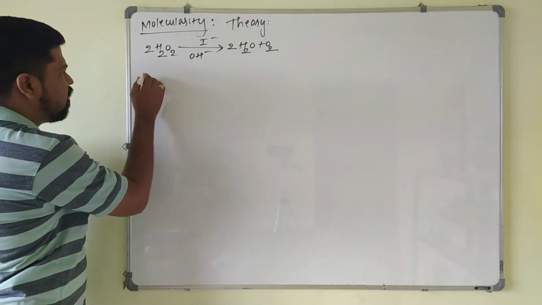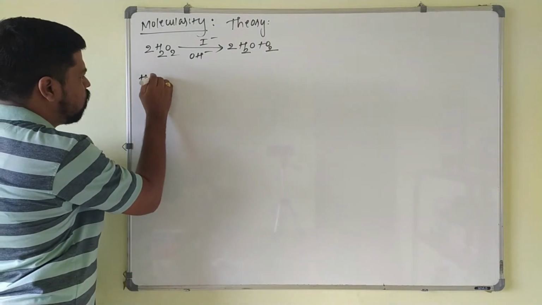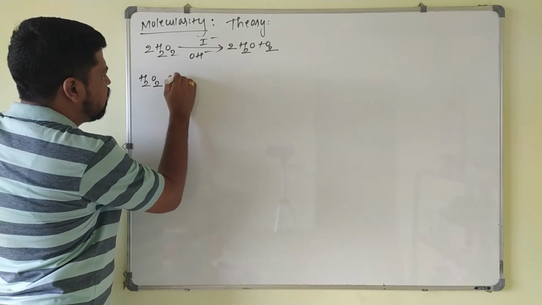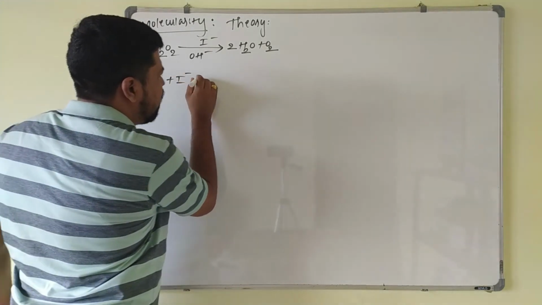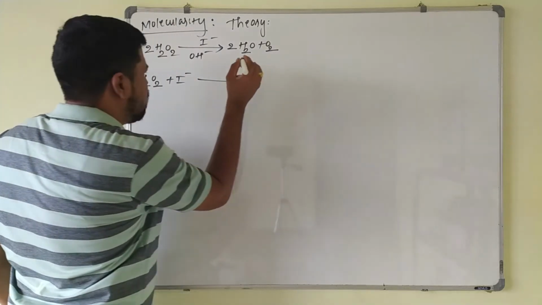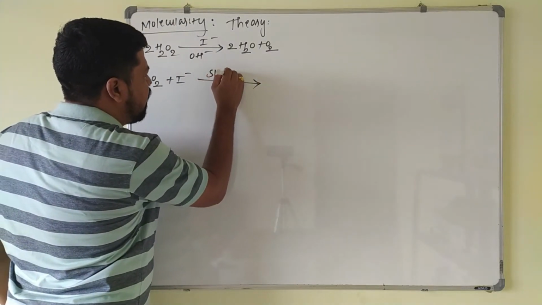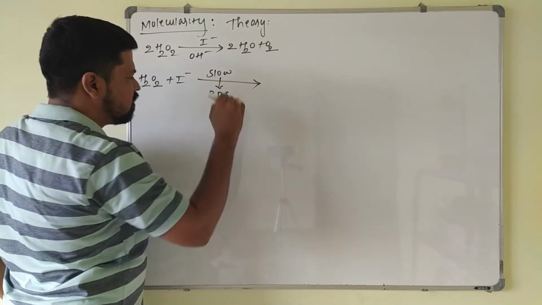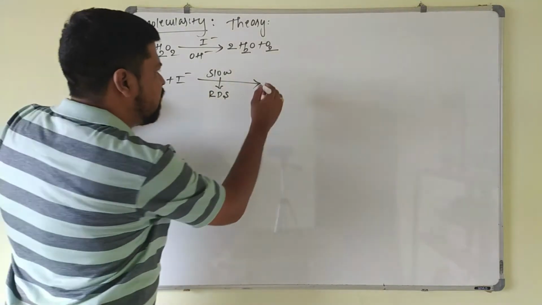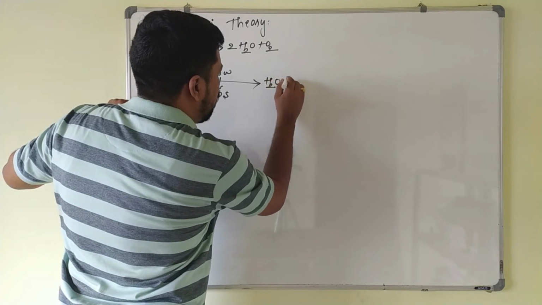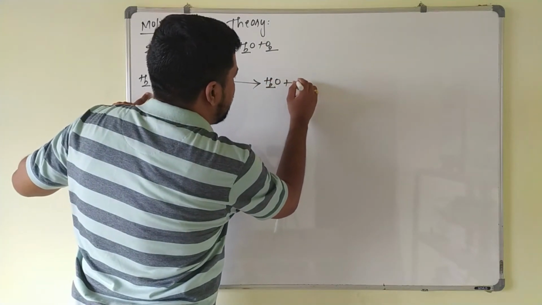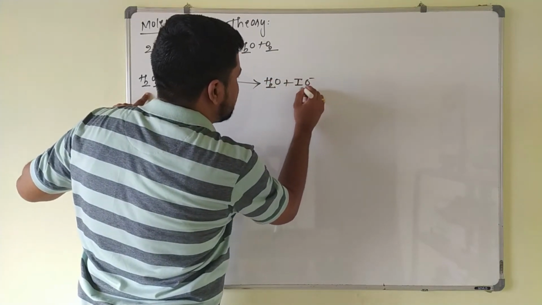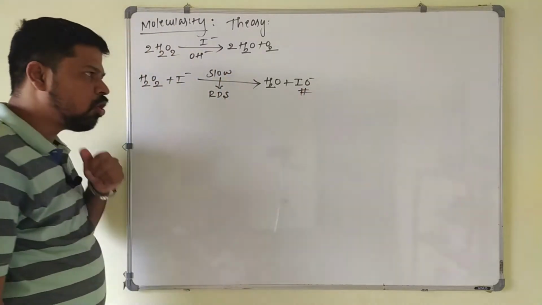First, what happens here? H2O2 will combine with iodide, and this will be taken as the rate of formation of intermediate complex, that is the slowest step of the reaction, nothing but the RDS, rate determining step. So here it gives H2O plus IO minus. This is your unstable intermediate complex.